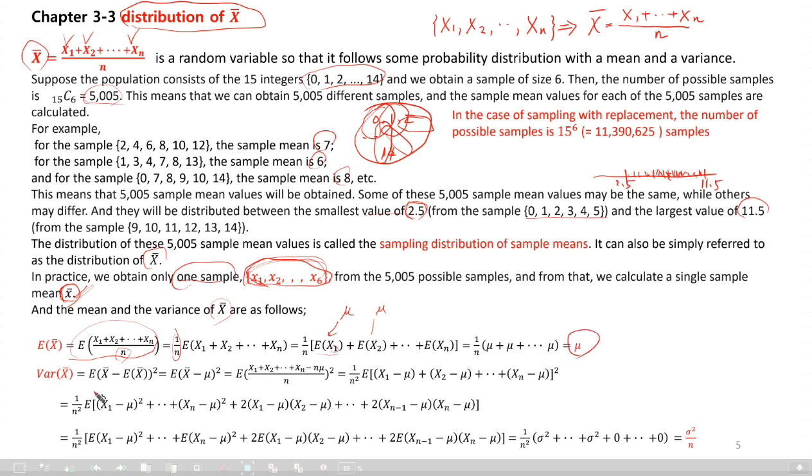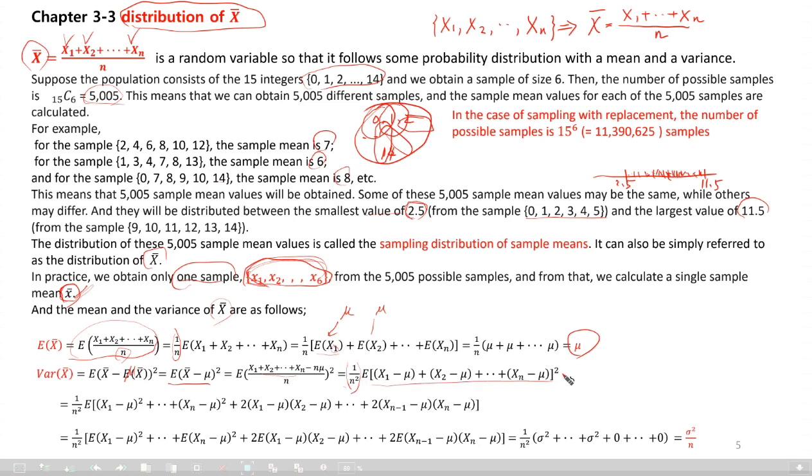Variance is the same thing, a little complicated: X bar minus its mean. X bar's mean is mu, right? Then the square, expectation. We move the mu upstairs, and since this is a square, 1 over n squared comes out.